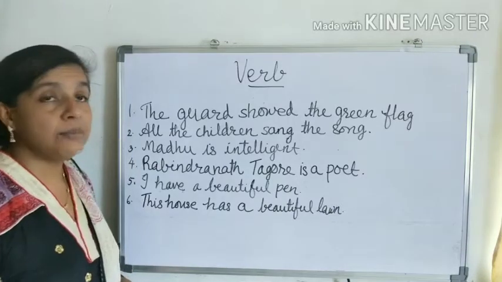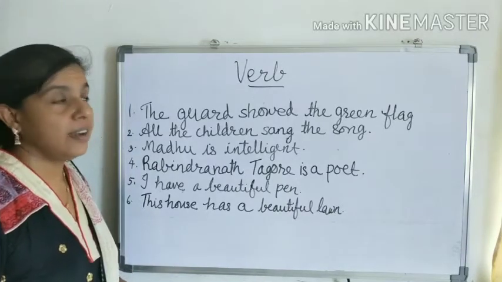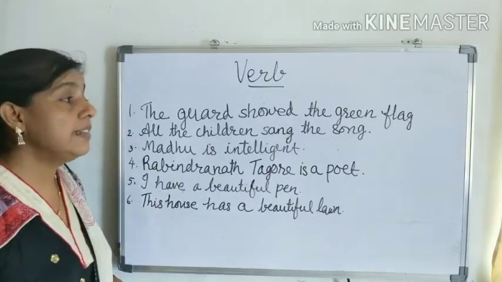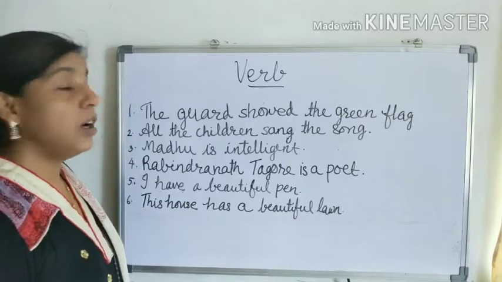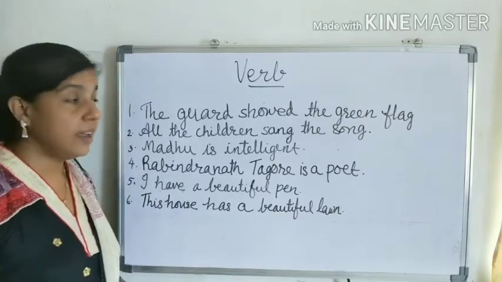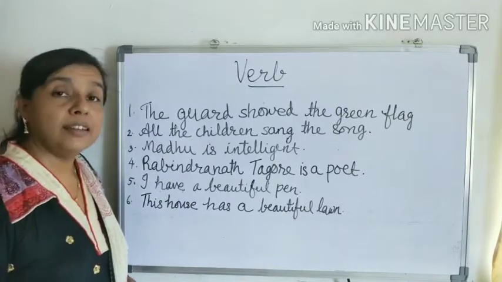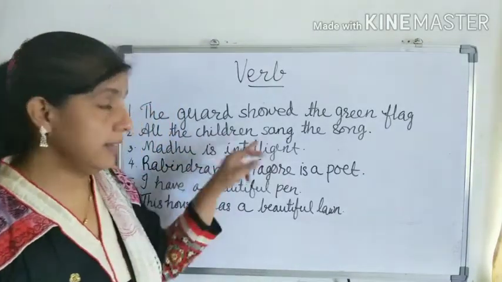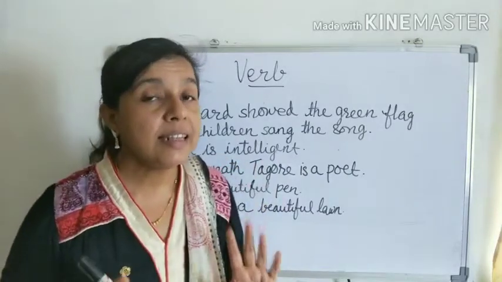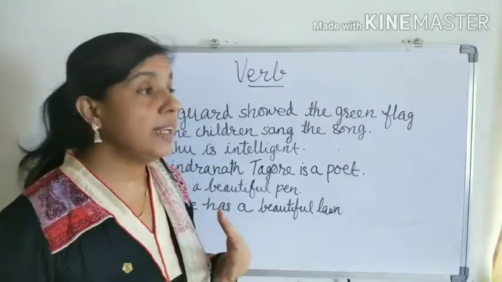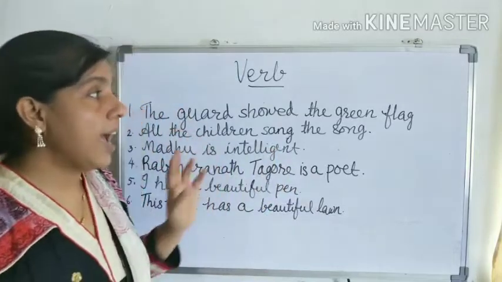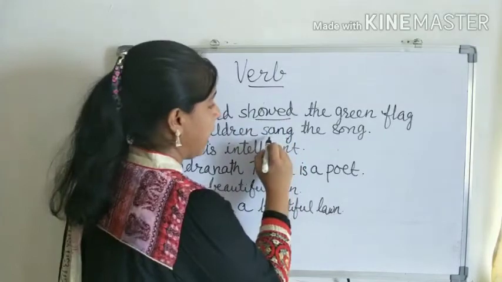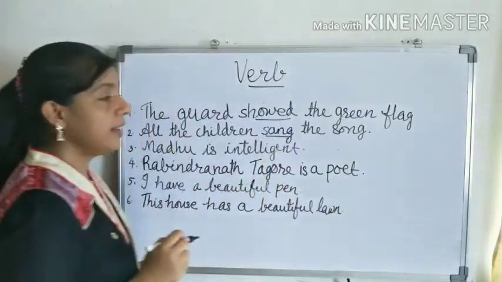Okay, so which is the subject here? It is the guard. The rest is the predicate. And the second sentence: all the children sang the song. Here, all the children is the subject, and sang the song is the predicate. So in both the sentences there is one word that tells us what the subject did or what actually happened. In the first sentence it is showed, and in the second sentence it is sang.